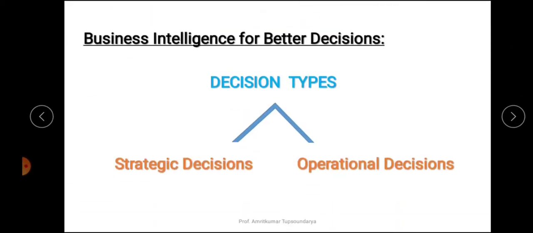Talking about business intelligence for better decisions, for example, the future is inherently very uncertain. For example, we are living in this era wherein there's a global pandemic, and uncertainty is everywhere, right? Nothing is sure.